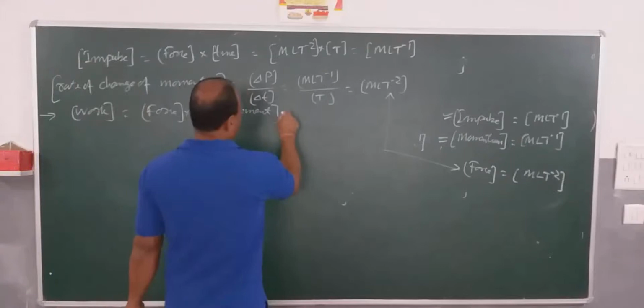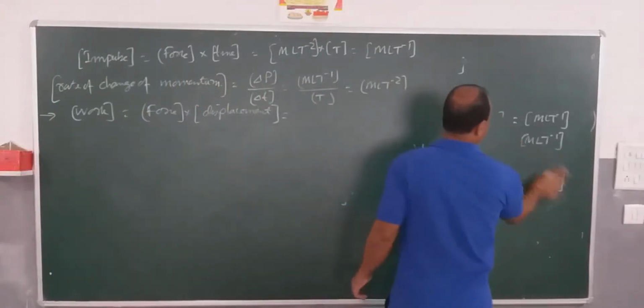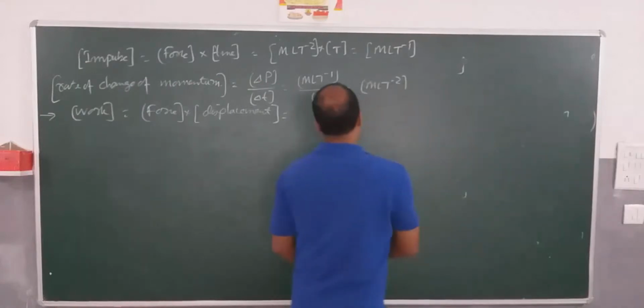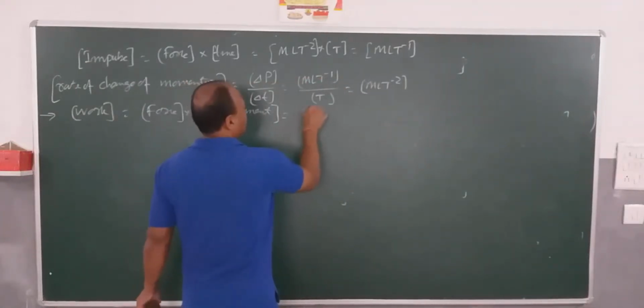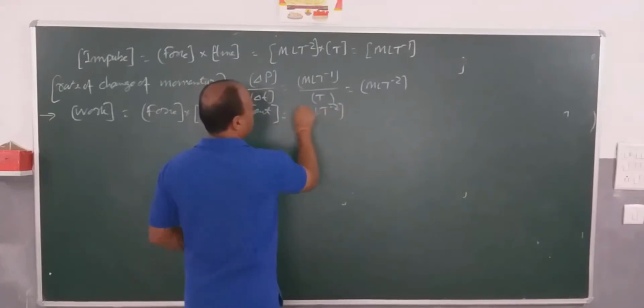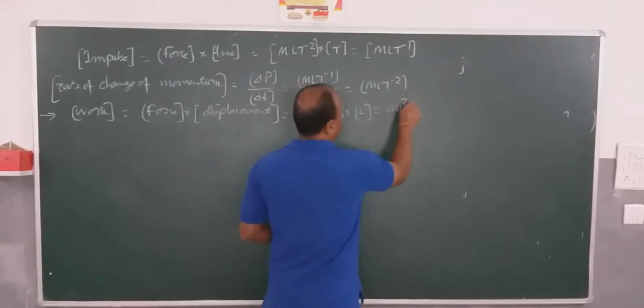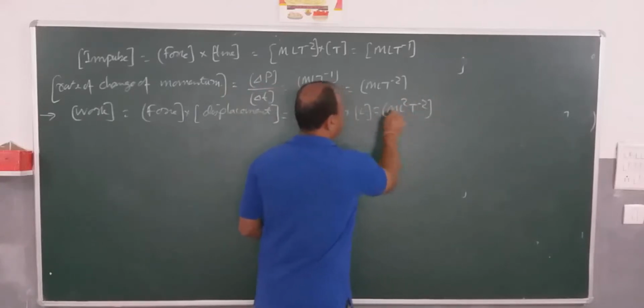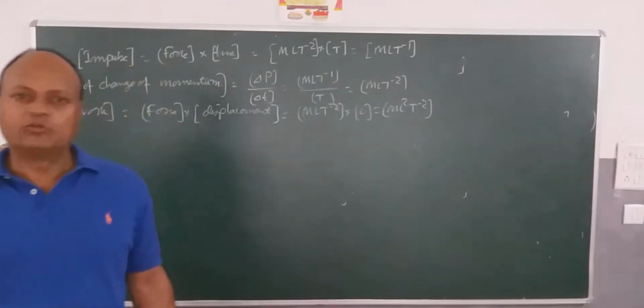The dimensional formula of force you already know is M L T to the power minus 2, into L, which gives M L squared T to the power minus 2. This is the dimensional formula for work.